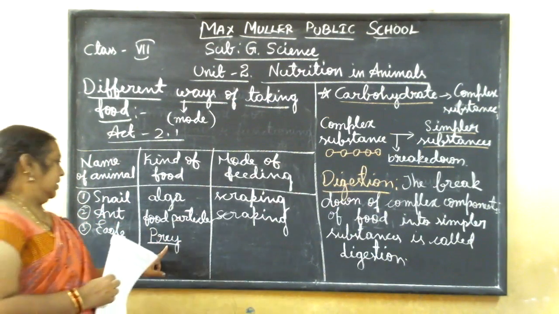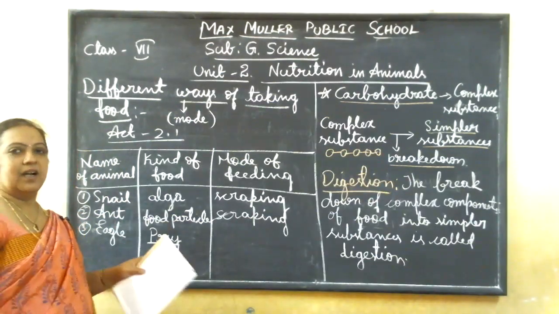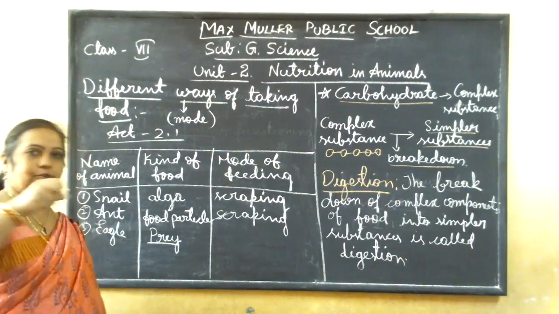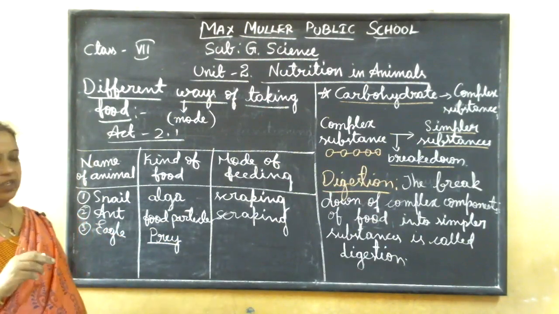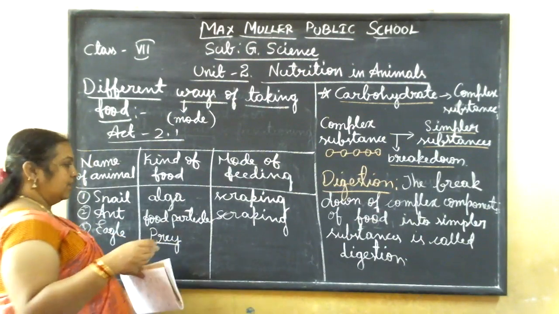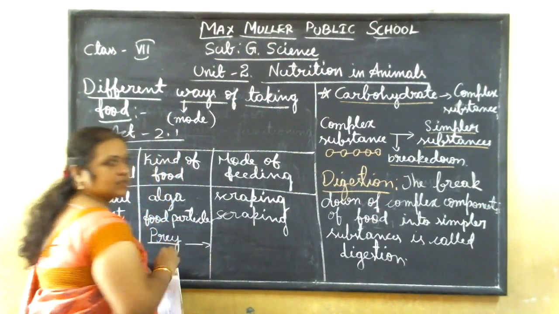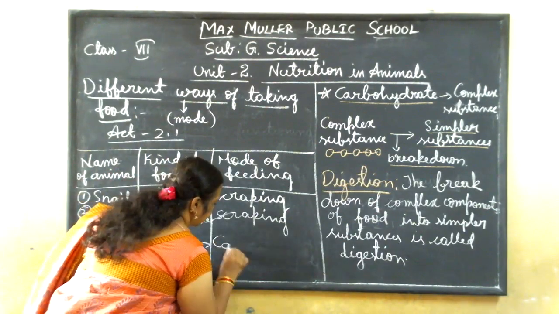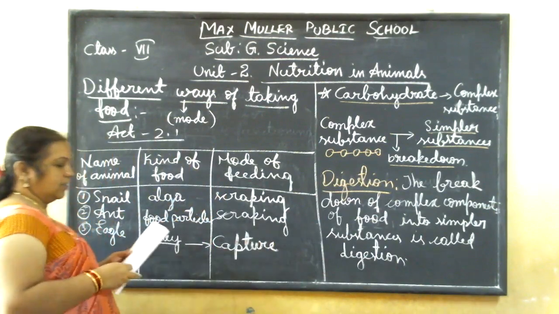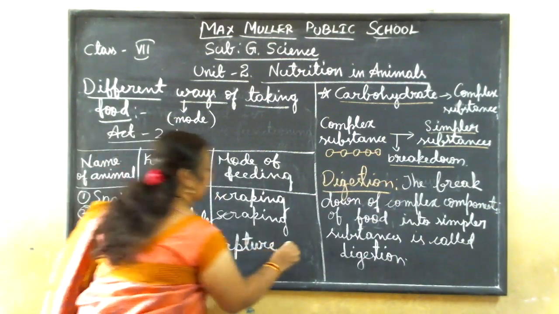So it catches the prey, and by what way, what mode of feeding, will it take the food and eat? Usually when it sees the prey, it will capture and then swallow.